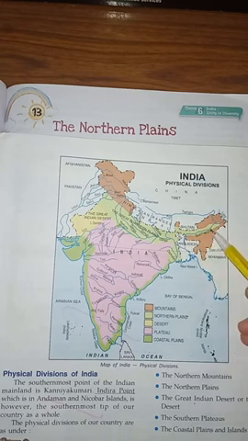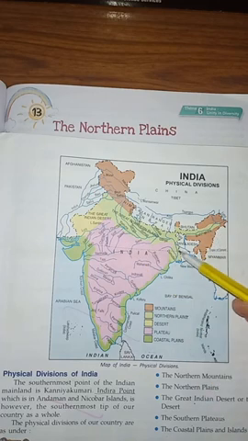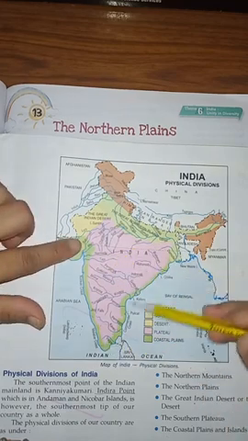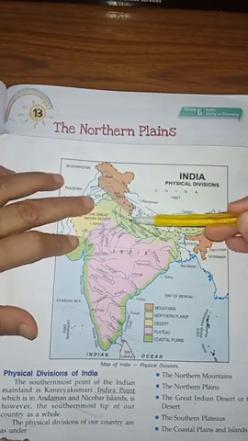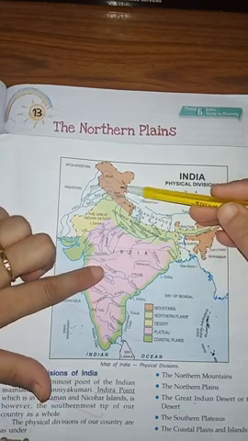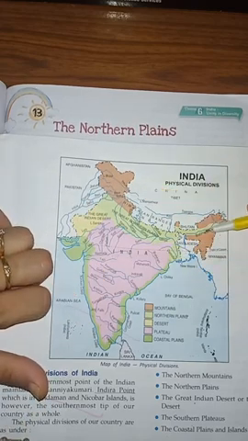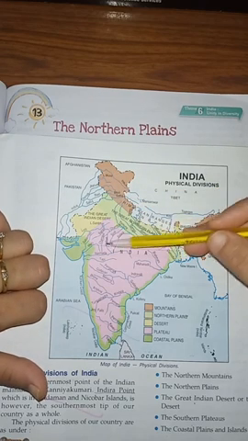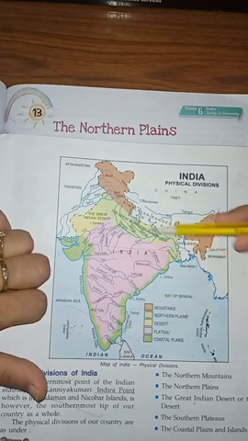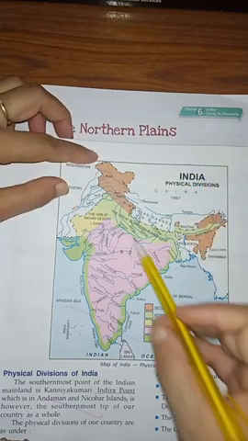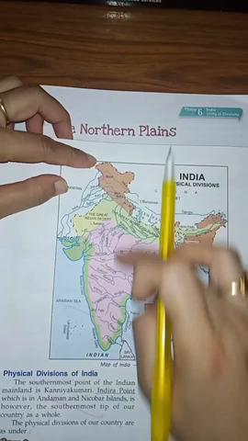I had sent you a map also on the group where all these things are shown, and this is plateau. So the southern plateau. So where do the northern plains lie? Northern plains lie between the southern plateau and the mountains, the Himalayan range. Clear? Understood, children? Between the plateau and the Himalayan mountains. These are in between these two things.